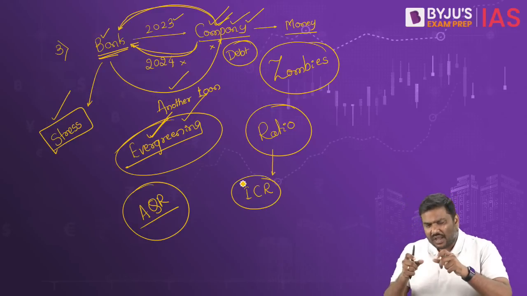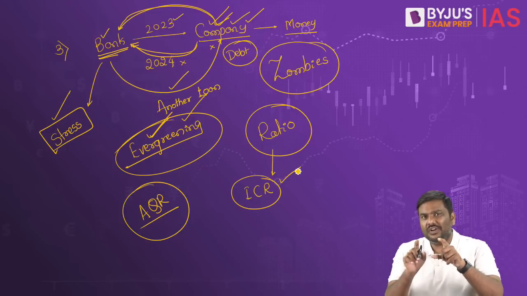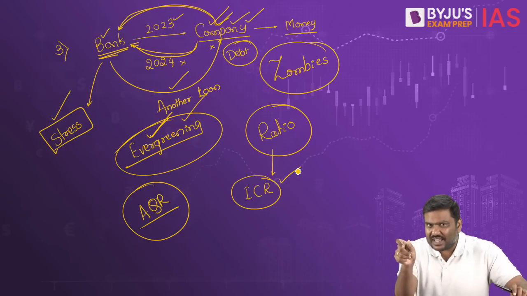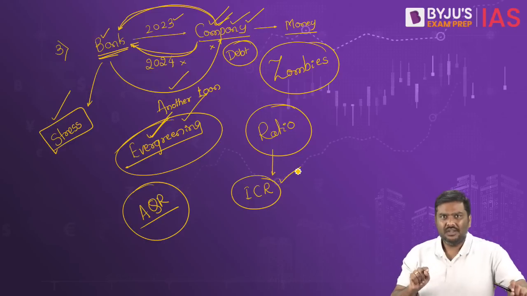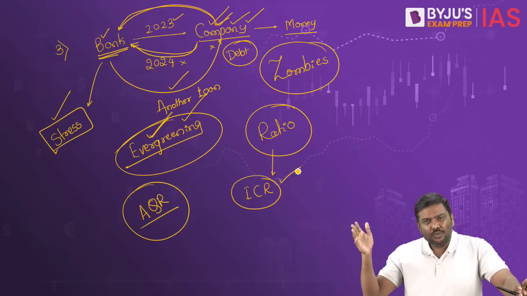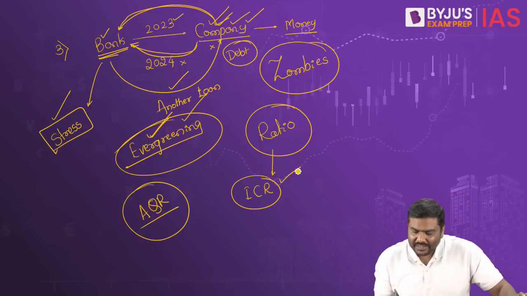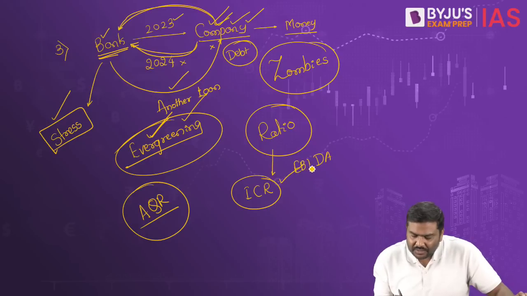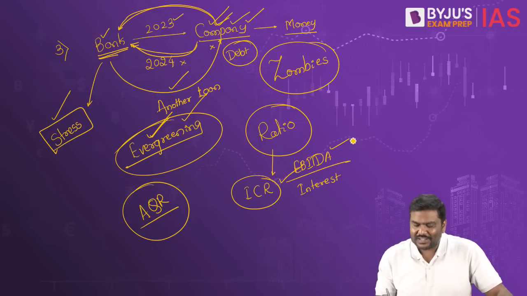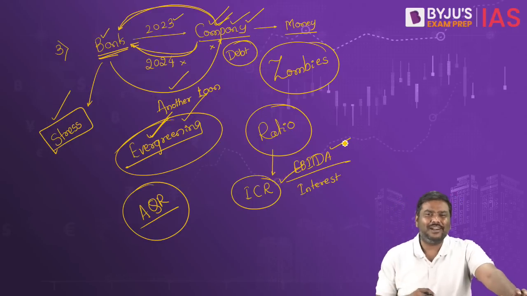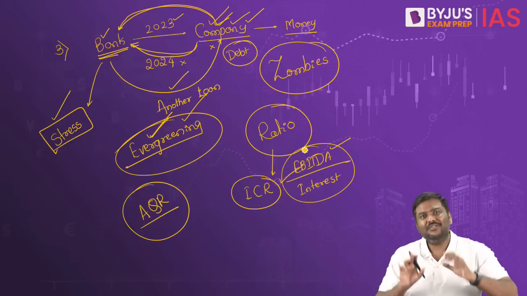Many lenders look at the interest coverage ratio, and it will tell how much revenue, how much money is there with the companies to repay their existing loan liabilities. Generally, the formula is simple. You will write in the numerator EBITDA, and in the denominator you will simply write interest. Again, you can have a discussion regarding the numerator and denominator separately, but as far as I am concerned, this is more than sufficient to understand and remember for the civil service examination.